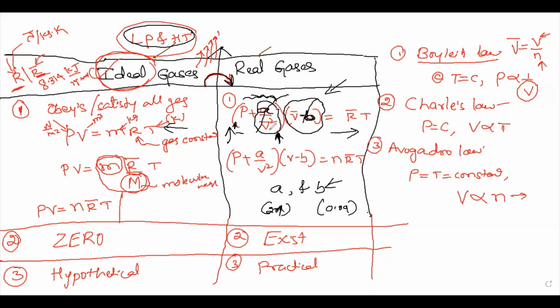If you neglect the a/V² term, then it will become PV = RT. Then it is an ideal gas equation only. Okay. So these are the differences between ideal gas and real gases.